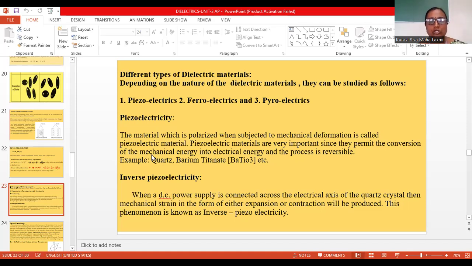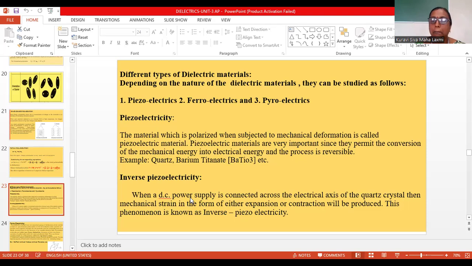Conversely, it is also true. When we supply DC power, deformation will occur. The materials exhibit mechanical strain. Strain means the change in the length, the change in the dimension. How can we define inverse piezoelectricity?